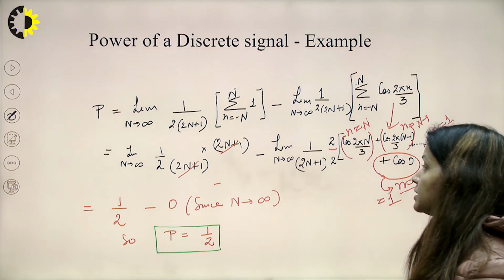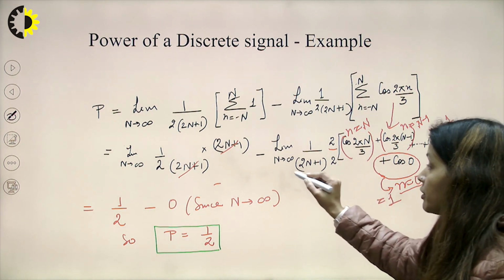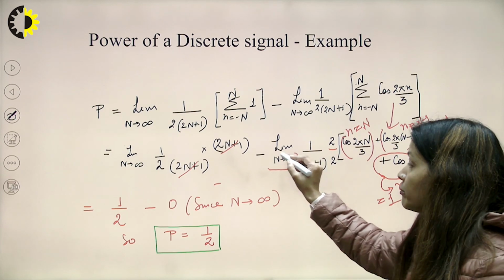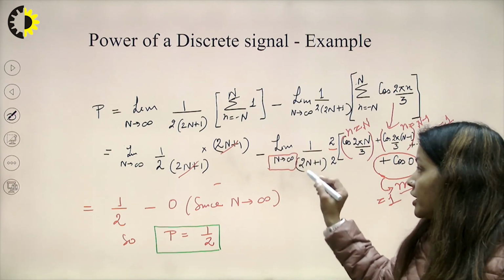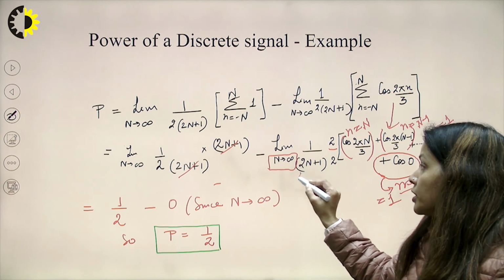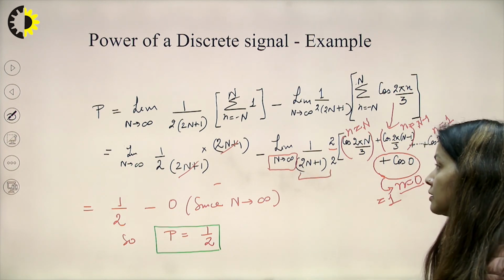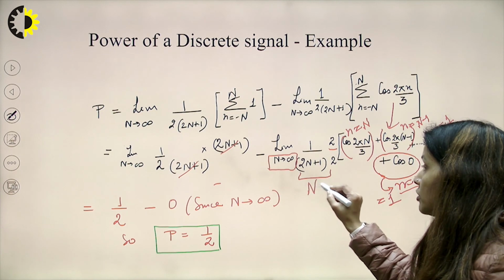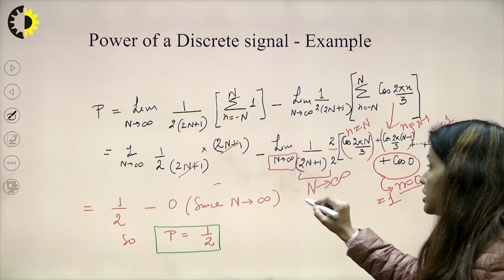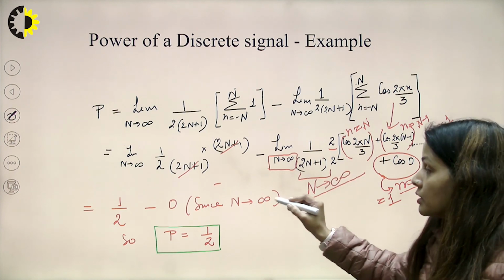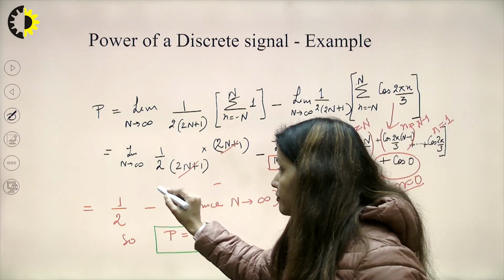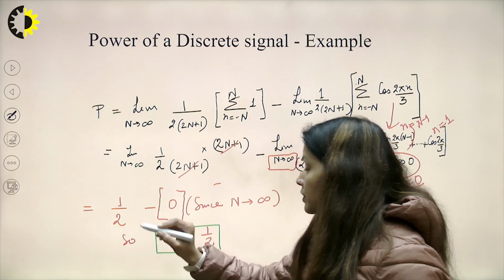So, limit N tending to infinity, 1 upon 2N plus 1. The summation values are clear, but we have in the denominator 2N plus 1, and N is tending to infinity. If N is tending to infinity, then this value must be 0, as I have written here.